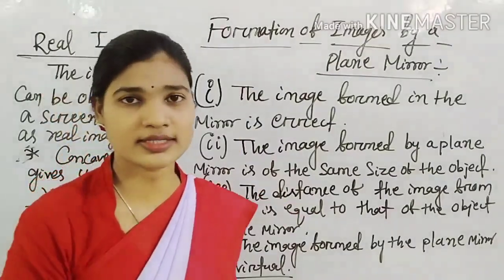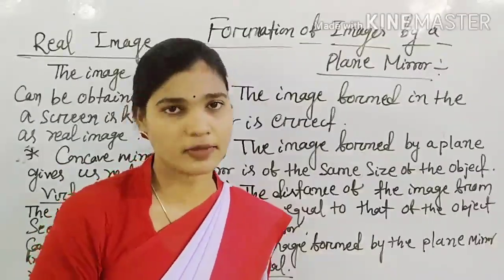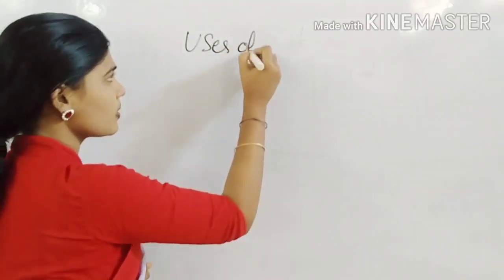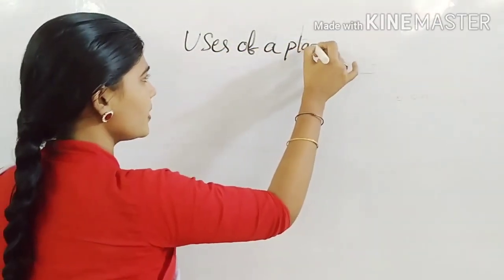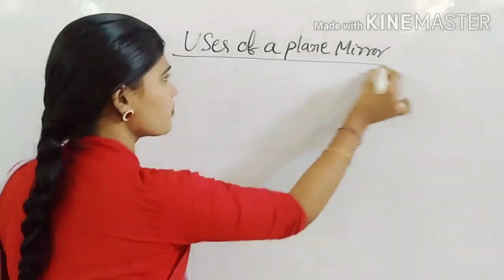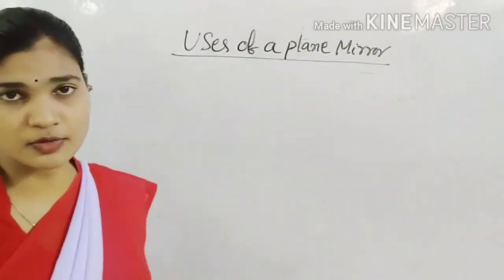Okay, now we will discuss the uses of a plane mirror. What are the uses of the plane mirror?